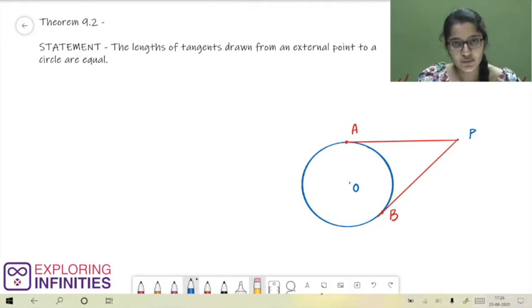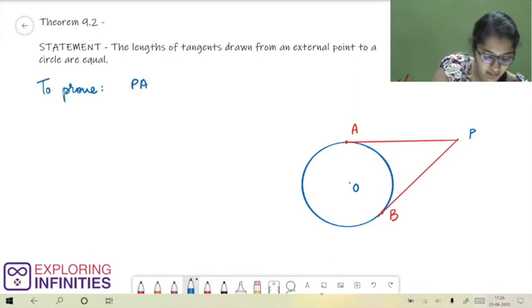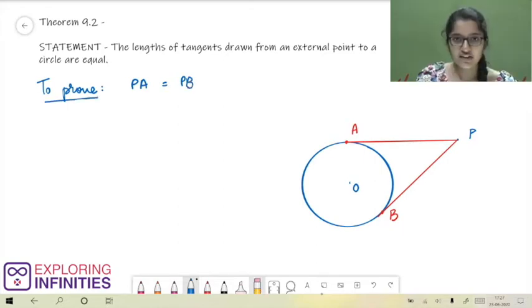Let us now look at the proof. First, let us write what it is that we need to prove. To prove PA is equal to PB. Before we start the proof, we need to make a few constructions. What are they?